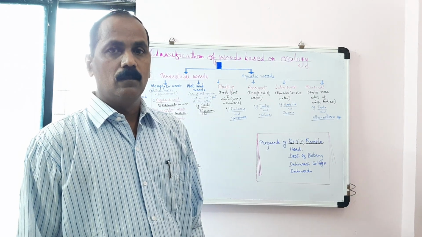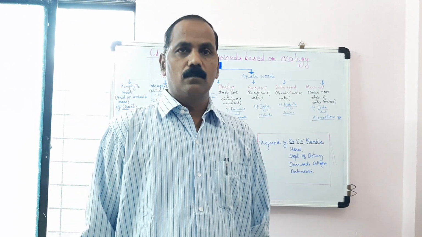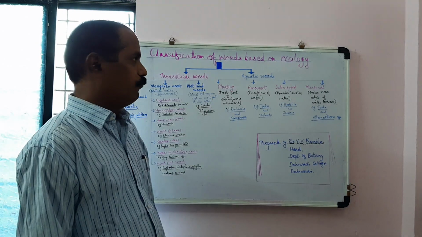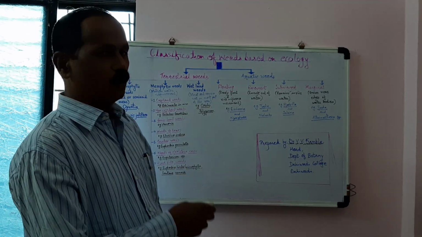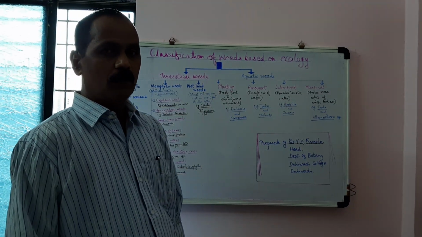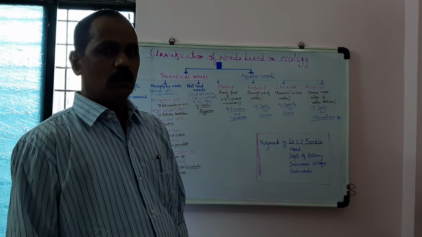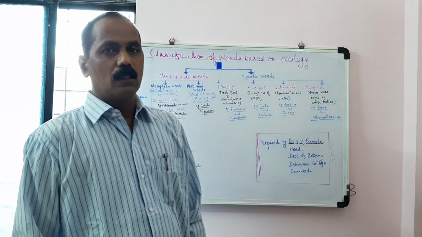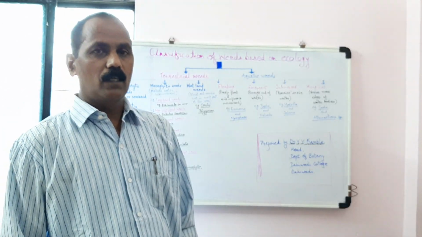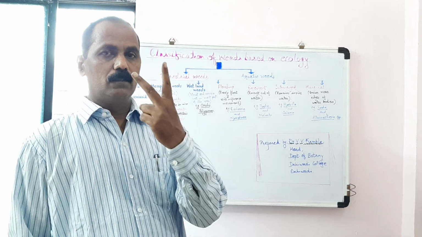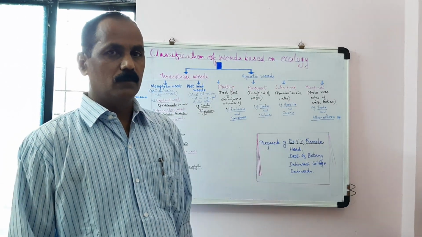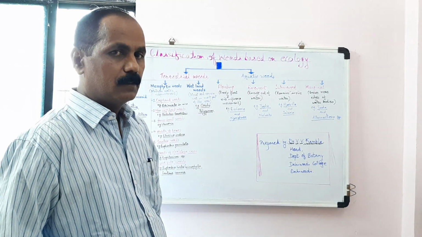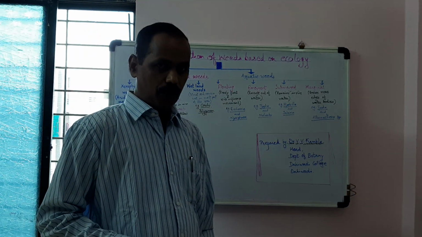Today we are discussing the article classification of weeds based on ecology. Basically, weeds are classified on the basis of ecology into two main groups. One is terrestrial and the second one is aquatic.